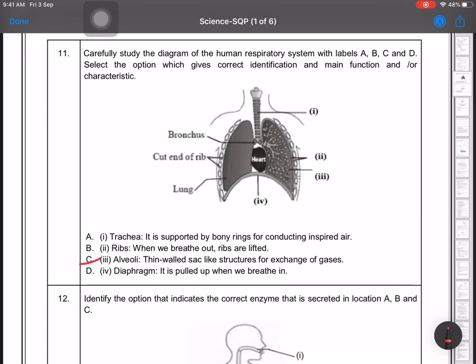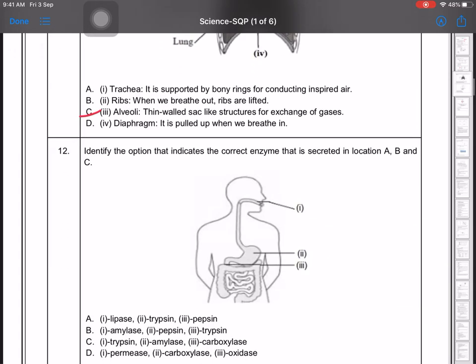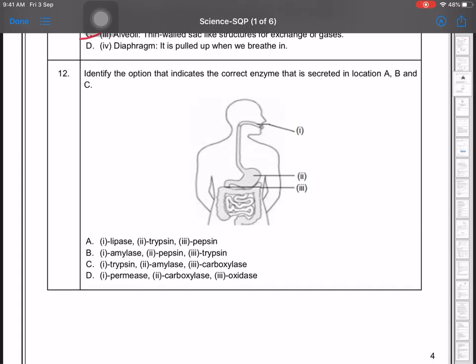Then question number 12: identify the options that indicate the correct enzyme that is secreted in location A, B and C. It's your life process question. Option A: lipase, second is trypsin and third is pepsin. That is wrong. Amylase first, you can see it will be amylase, second is pepsin and third is trypsin. So for the 12th, option B will be there. It's clear from the diagram also.